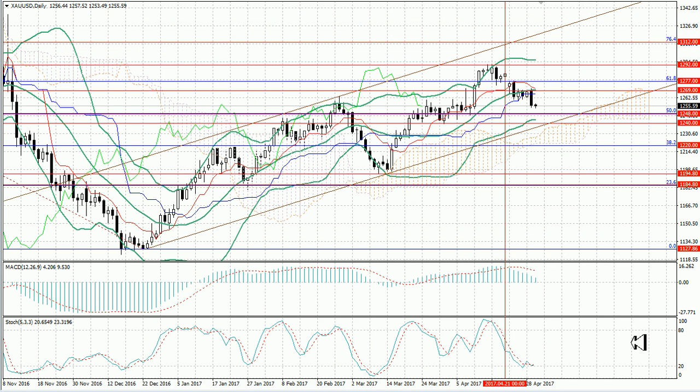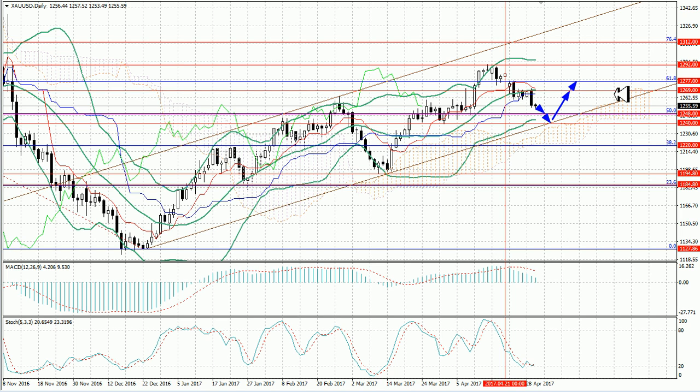Last week the price of gold was falling and at present is heading towards the lower border of the ascending channel near the levels of 1248.00 and 1240.00. Here it is likely to reverse and start growing towards the middle MA of Bollinger Bands near the level of 1269.00 and further up towards 1277.00.